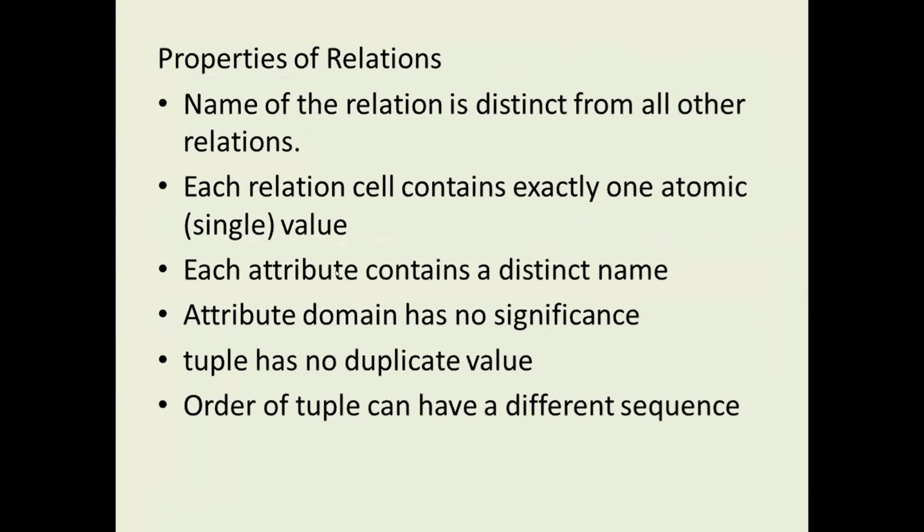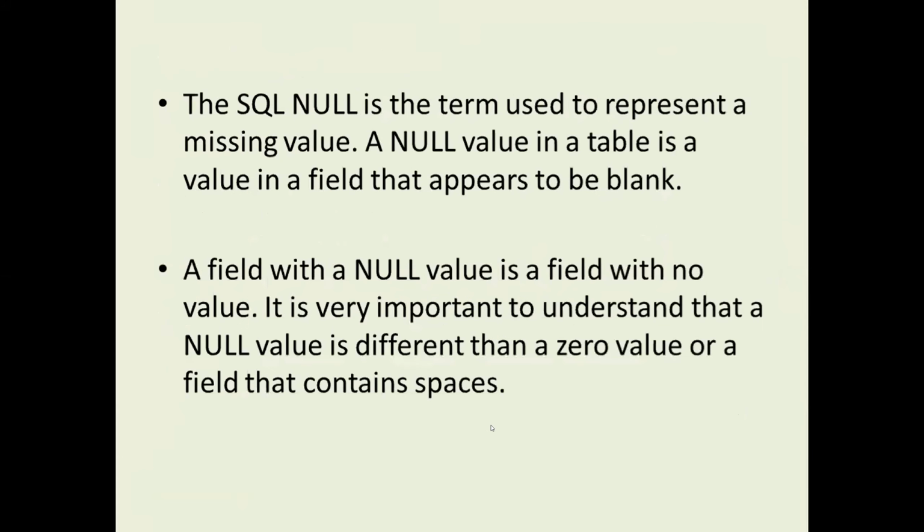Each attribute contains a distinct name. That means an attribute is also not matched with any other attribute. For example, name, we are not able to take another attribute as name. Attribute domain has no significance. Tuple has no duplicate value. Order of the tuple can have a different sequence. So these are the properties.